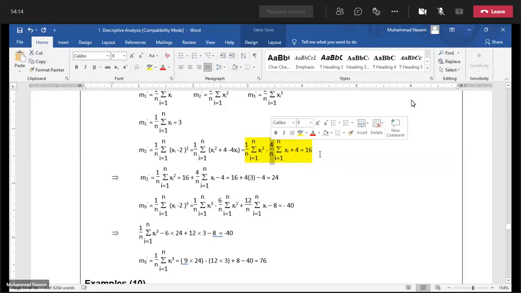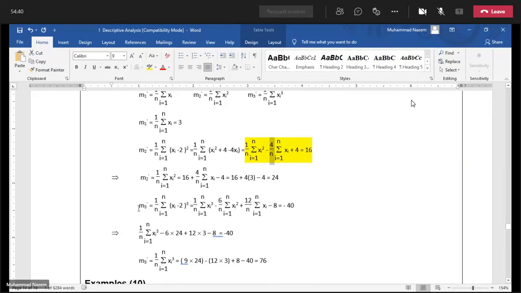Shift them on the right hand side. So we have 16 plus 12 minus 4, which is equal to 24. So our second moment about origin is 24.